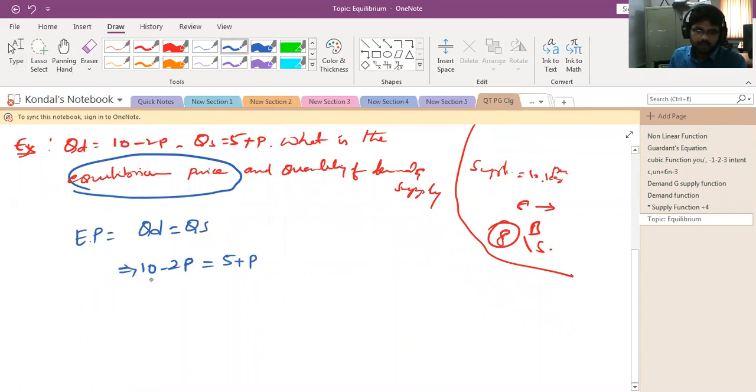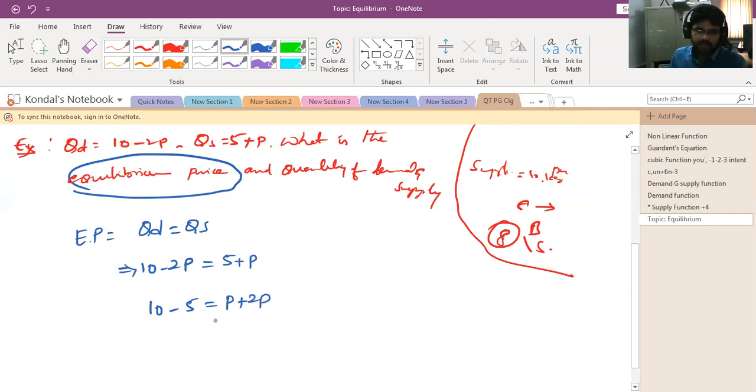Here we take the 10 as it is. The 5 comes to the left side, so it becomes minus. And the minus 2p, if it comes to the right side, becomes plus 2p.